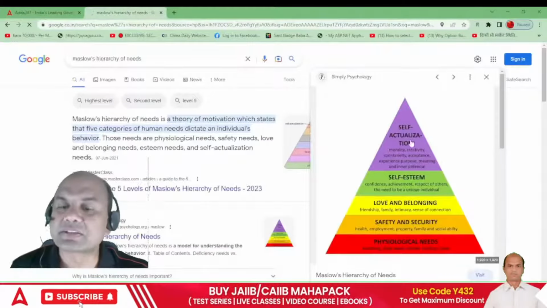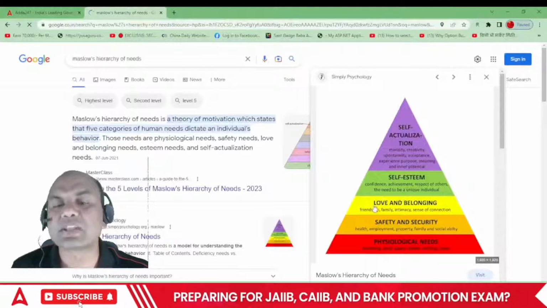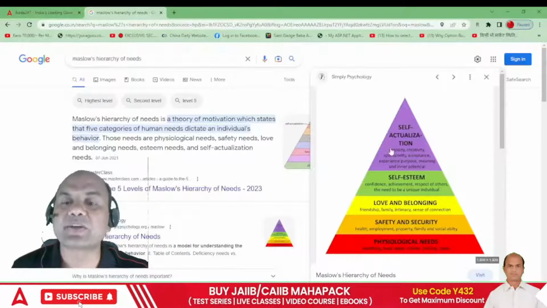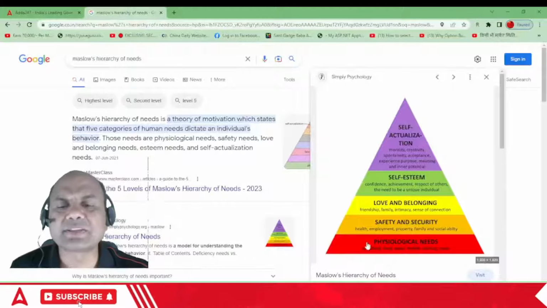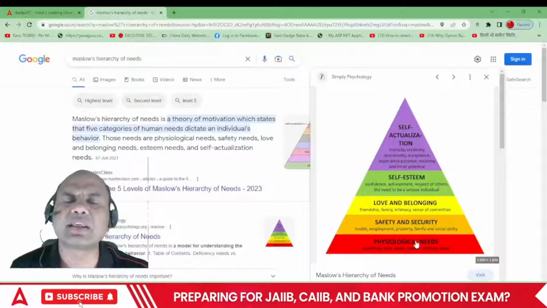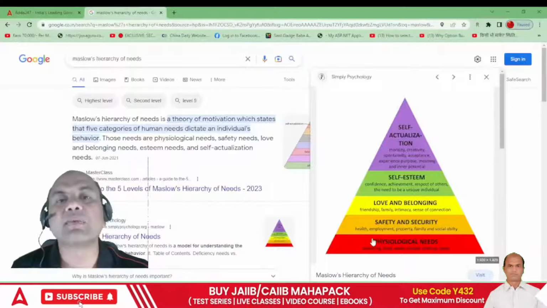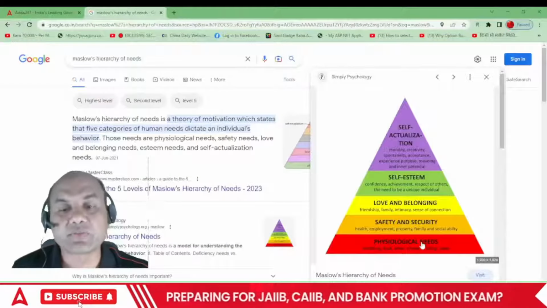There are 5 levels in Maslow's hierarchy. One is physiological, second is safety, third is love and belonging, which they call social, then self-esteem and self-actualization. Physiological means basic lower level needs, the daily bread and butter problem. I don't have much money to run my daily food.